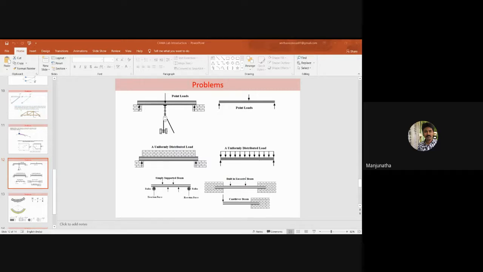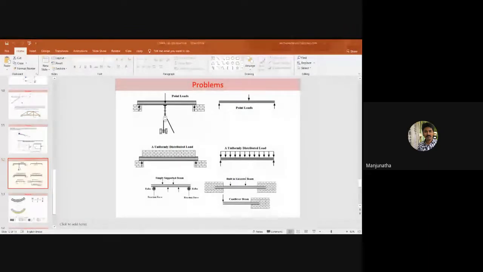When we consider its line diagram, it appears like this. On the top right corner is the schematic or configuration diagram of the simply supported beam subjected to a number of point forces acting on it.